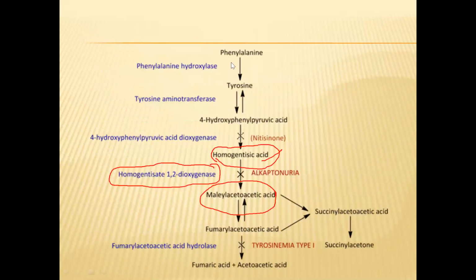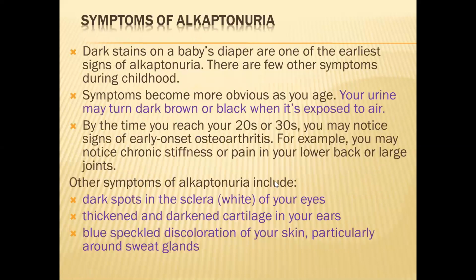So I think you got this reaction which I told here. What is the reaction which is stopped here? The reaction which is stopped is nothing but homogentisic acid is not converted into maleylacetoacetic acid. That is the problem. So that is the reason this homogentisic acid gets accumulated in our body, leading to a disorder called alkaptonuria.